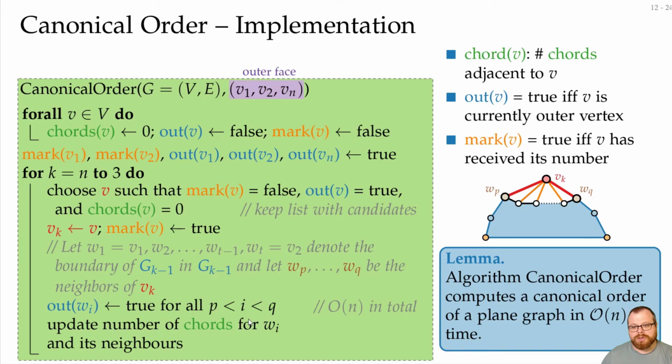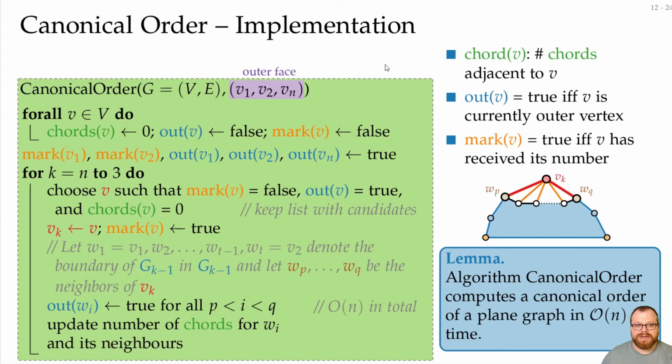And now what about the chords? In order to update this, we have to look at all the edges of all the vertices that are on the outer face here. That's still too much. But we can be a bit smarter. So, where can we have new chords here? For example, if we look at these two vertices, if there's a chord between them, then it was there before. A chord between these two, if there is one between them now, then it was there before. So all the new chords we have can only be with those vertices that are new on the outer face. So it is enough to look at all the edges that these new vertices have.